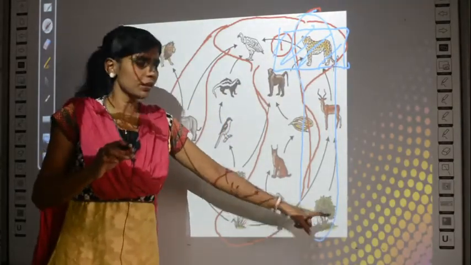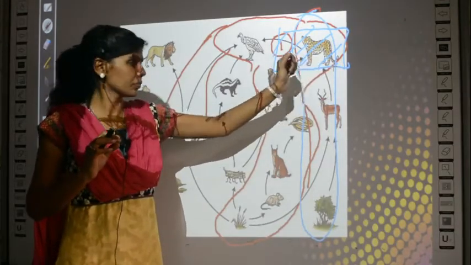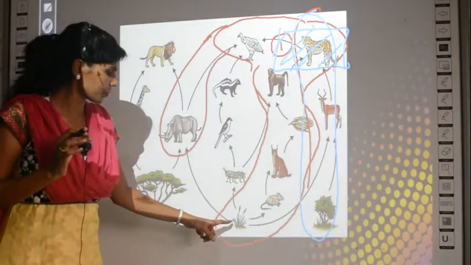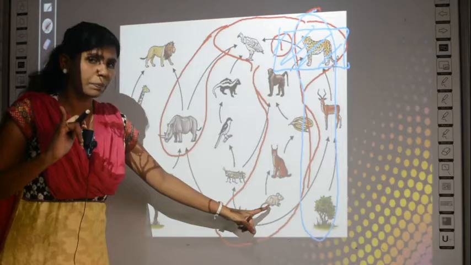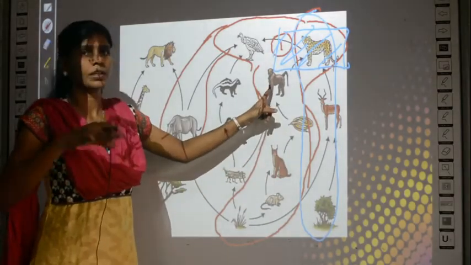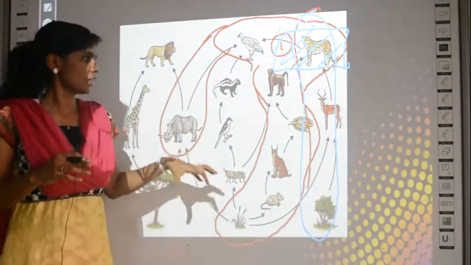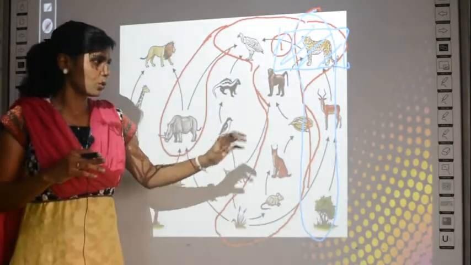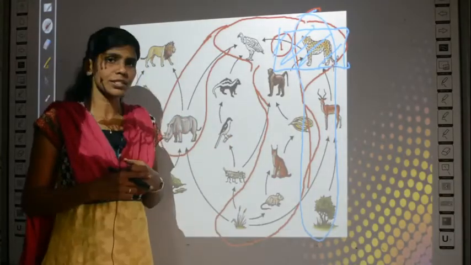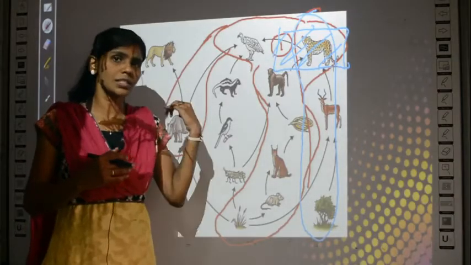Why? Tree is producer, deer is primary consumer, cheetah is secondary consumer. Whereas in this food chain, is it a secondary consumer? No. Grass, primary consumer, secondary consumer, tertiary consumer, above that and above that only the cheetah comes in this red food chain, no? So, the position of the cheetah is not always secondary consumer. It can be even above the tertiary consumer. That is what is given.